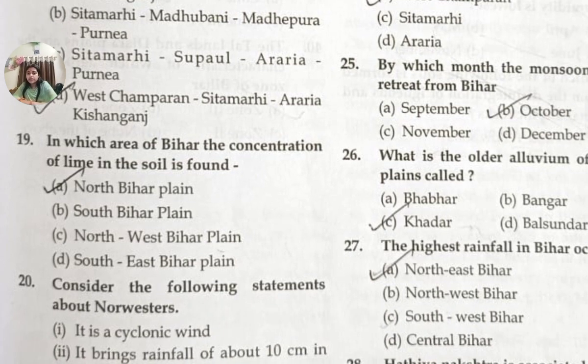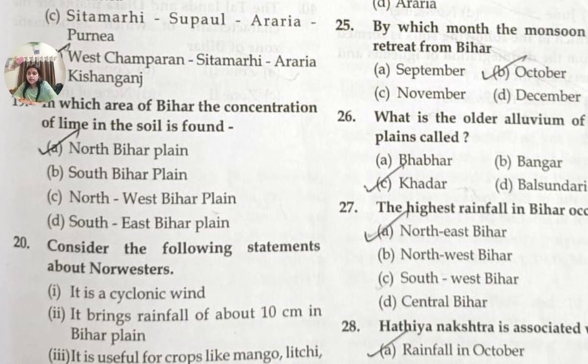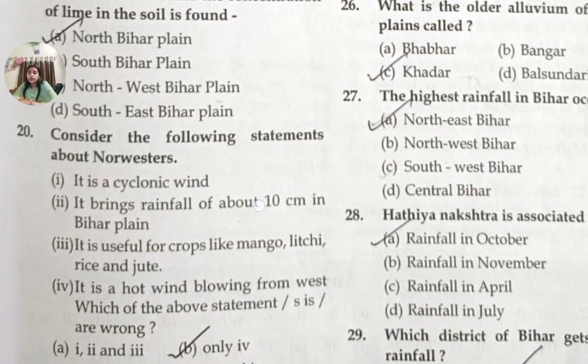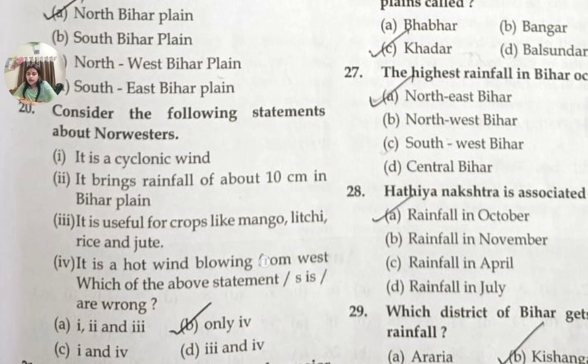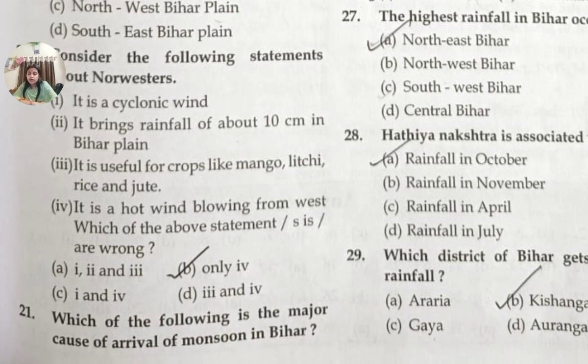Question number 19 is, in which area of Bihar is the concentration of lime in the soil found? Answer A will be the answer, North Bihar plain. Question number 20. Consider the following statements about nor'westers. Answer will be B, only 4. That means it is a hot wind blowing from west.